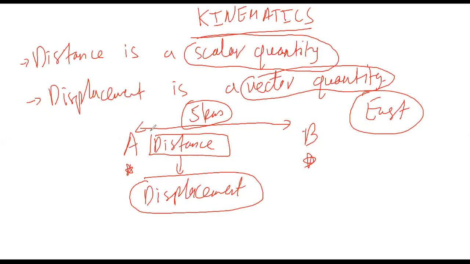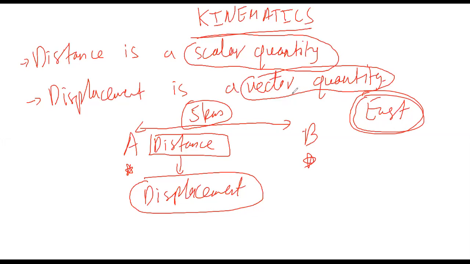But if instead of 5 kilometers, you say that B is 5 kilometers due east of A, now you are also given the direction that it is east from point A, 5 kilometers. Now direction is involved.